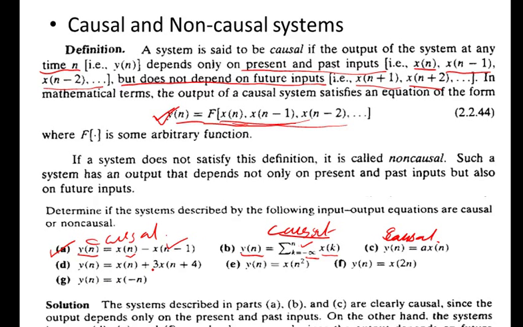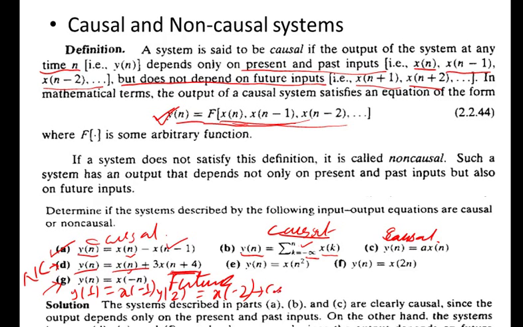causal. Again here the system is non-causal, because output at instant n depends on the future input. Sorry, this is not past, this is the future. That's why this is non-causal. What about this? In this case, output y at instant n depends on x[-n]. So y at 1 depends on x at -1, y at 2 depends on x at -2. So this is causal.